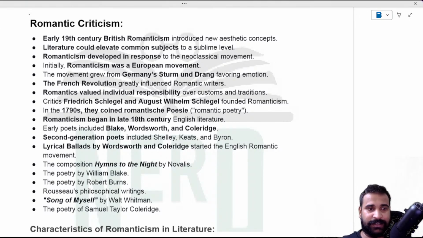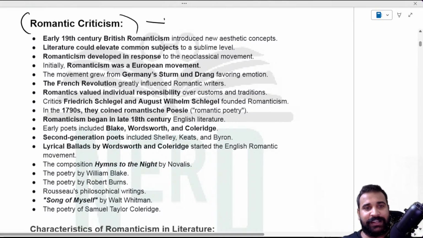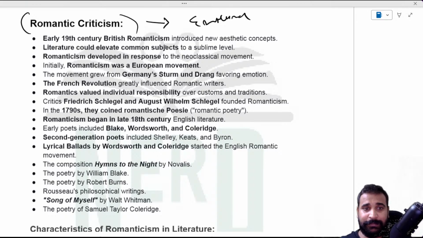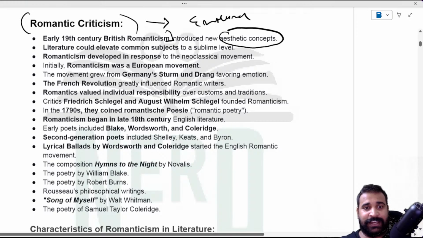So, romantic criticism. The romantic period actually came very late in England, but before that it was in France. What you should know is that early 19th century British romanticism introduced new aesthetic concepts, and this developed in response to the neoclassical movement.